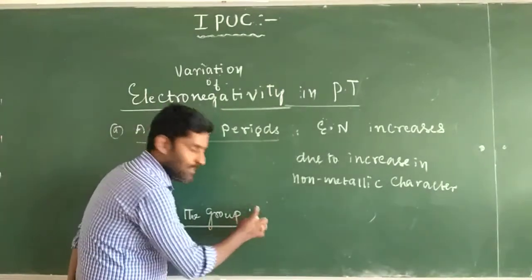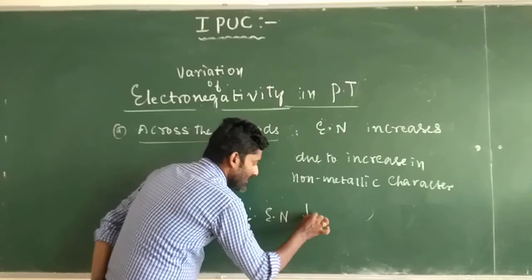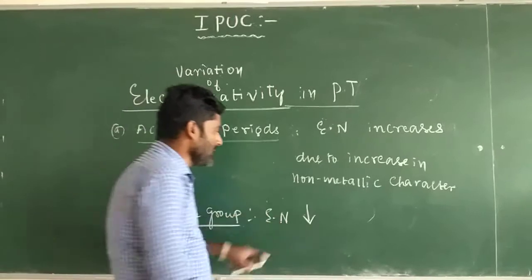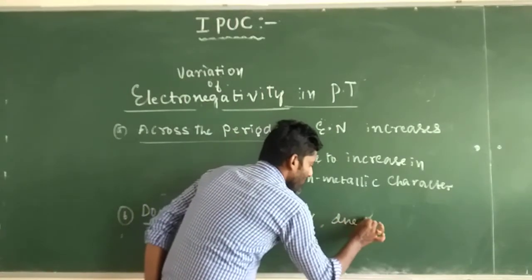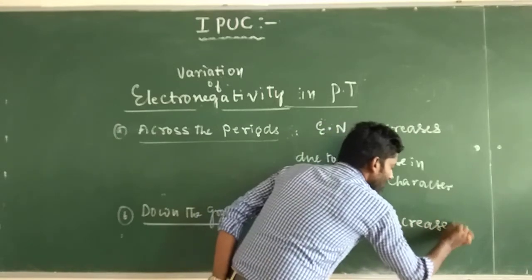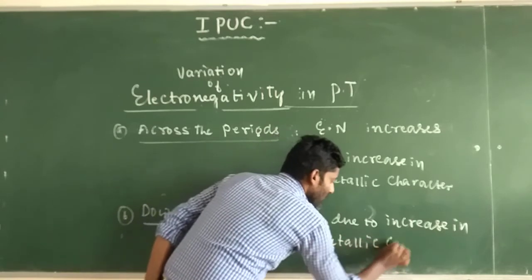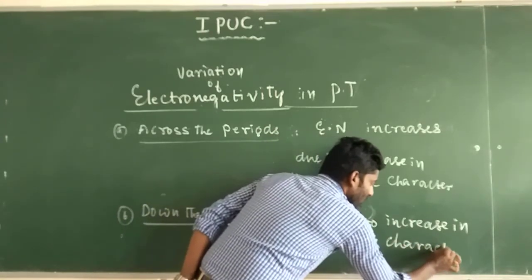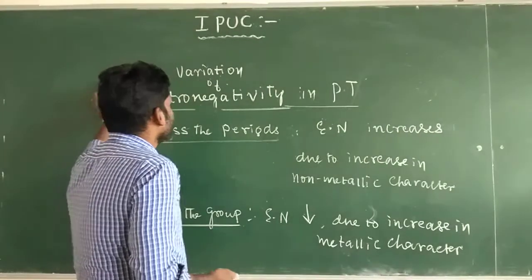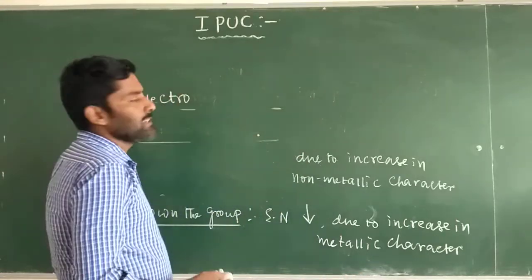If the metallic character of the element increases, electronegativity decreases. So down the group, electronegativity decreases due to an increase in metallic character.